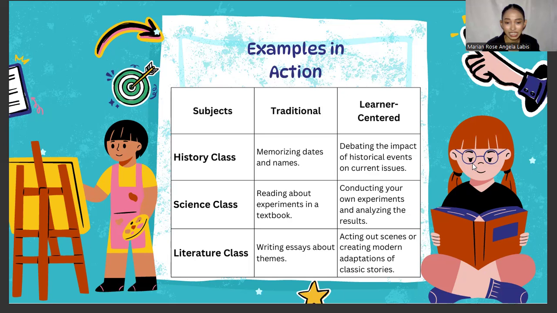Last example, in literature class, traditionally the teacher would ask you to write essays about a certain topic, but in learner-centered teaching, the teacher will ask you to act out scenes or create modern adaptations of classic stories. You can apply this to Romeo and Juliet. The teacher will ask you to have a role play about Romeo and Juliet, or the classics from Rizal's work, El Filibusterismo and Noli Me Tangere.